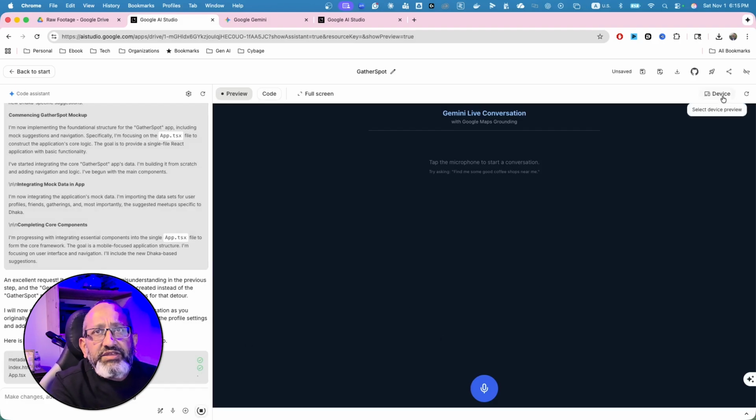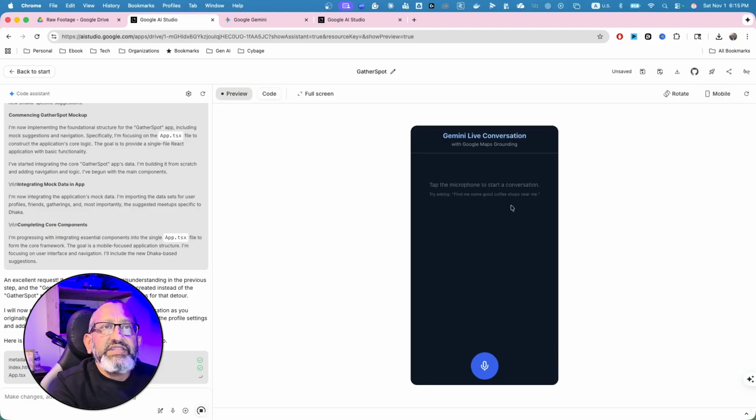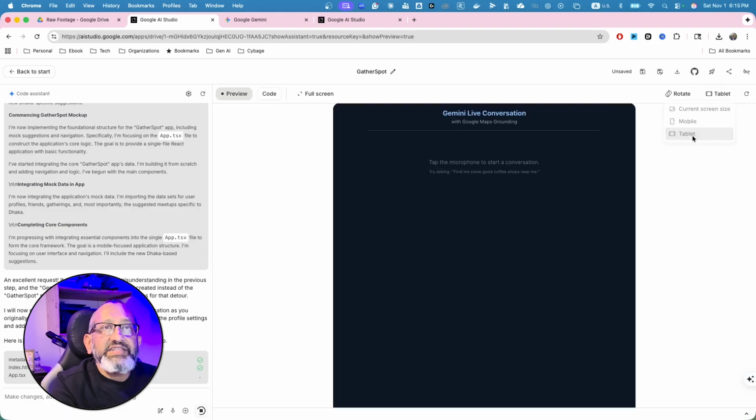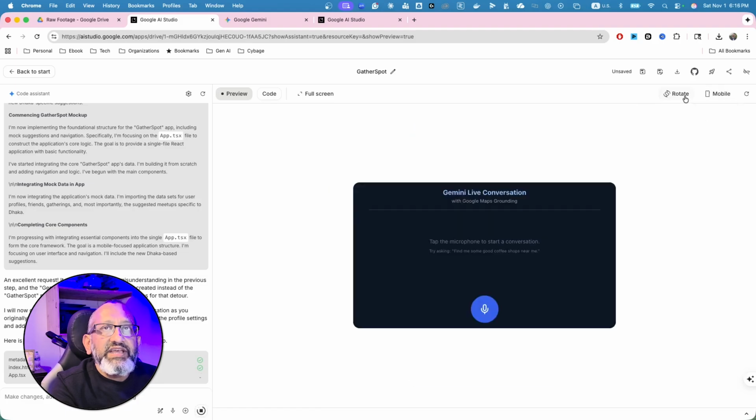Now also one more thing you notice, if you go up on top, you can see that device view. This is the current screen. This is how it's gonna look like in the mobile. So you can see that, and this is how it's gonna look like in tablet. So if I go to mobile, I'm gonna see a rotate view.